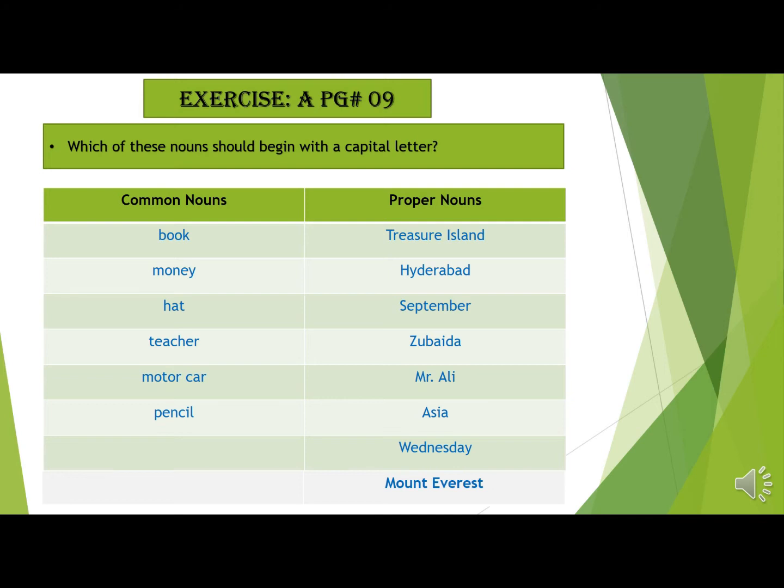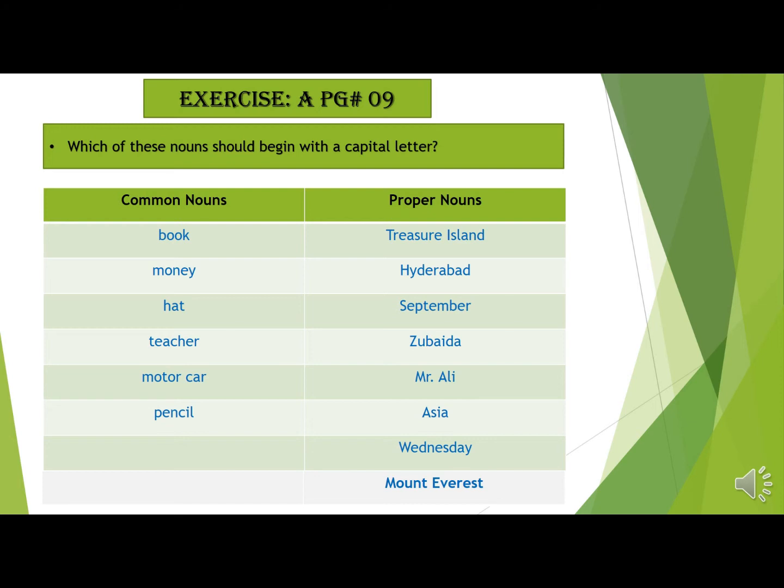So in the very first exercise, exercise A, page number 9, as we all know, nouns are naming words, but some nouns are common and some nouns are proper. Now what is the difference between a common noun and a proper noun? Common nouns are things which are very common, like boy, town, school, and they are spelled with a small letter. As you have seen, in these examples there is nothing specifically pointed out, right, my dear students? So these are the common nouns. Let's move towards the proper noun.